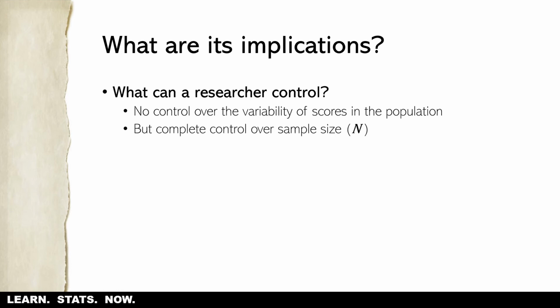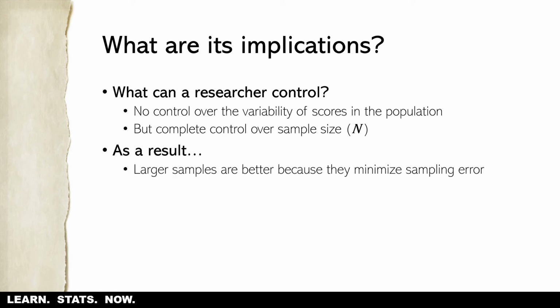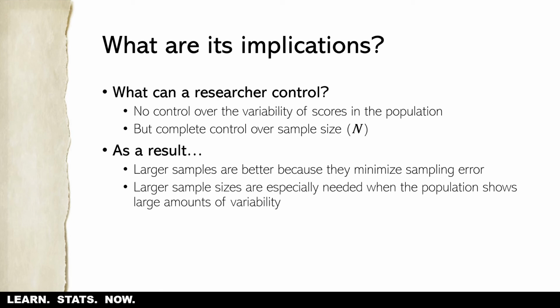What we can control is sample size. The sample size that we collect, which we know is related due to the central limit theorem to sampling error, we need to increase as much as possible. So larger samples are better because they minimize sampling error. And larger sample sizes are especially needed when the population shows large amounts of variability.